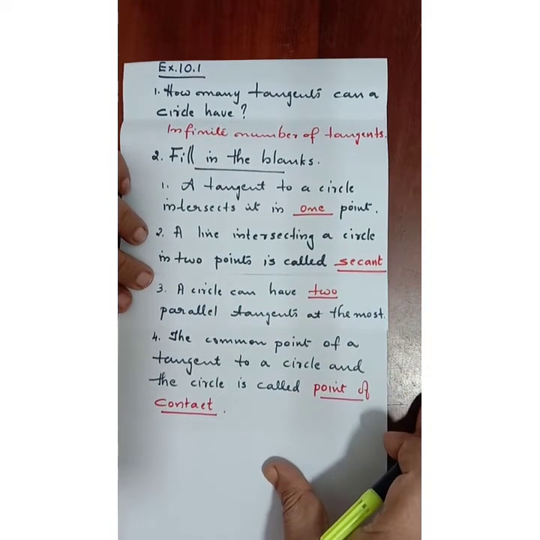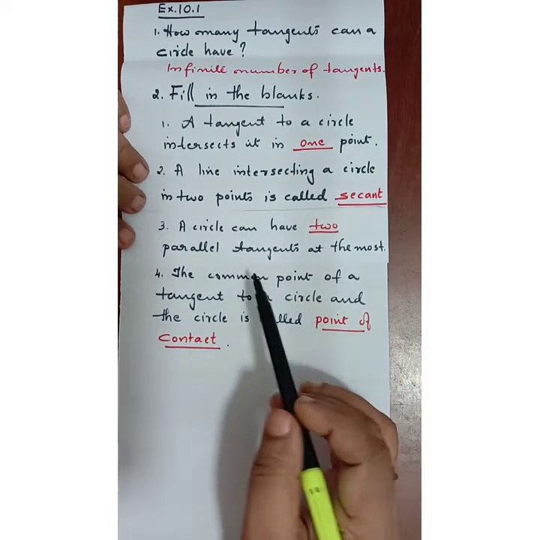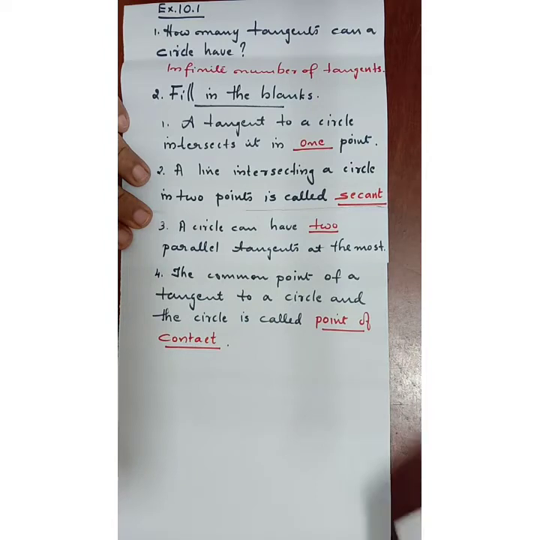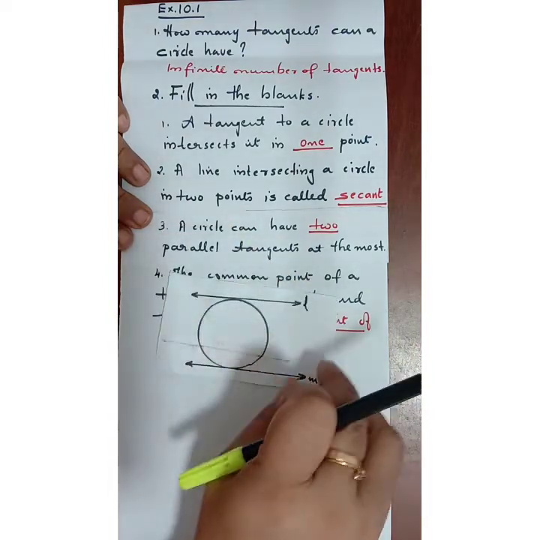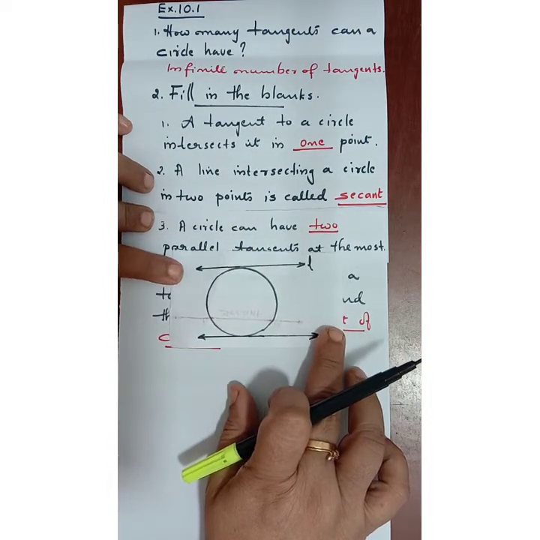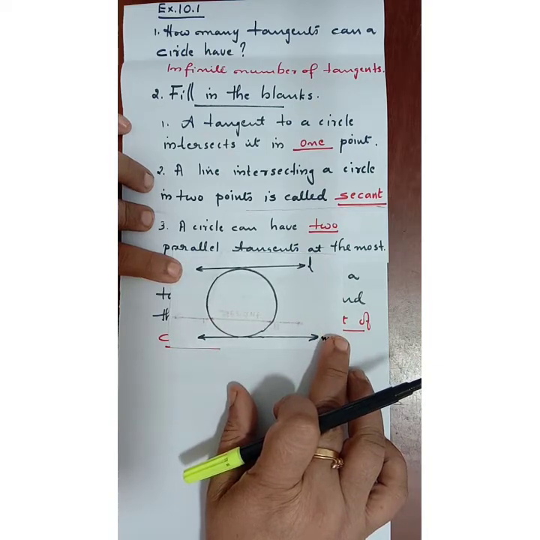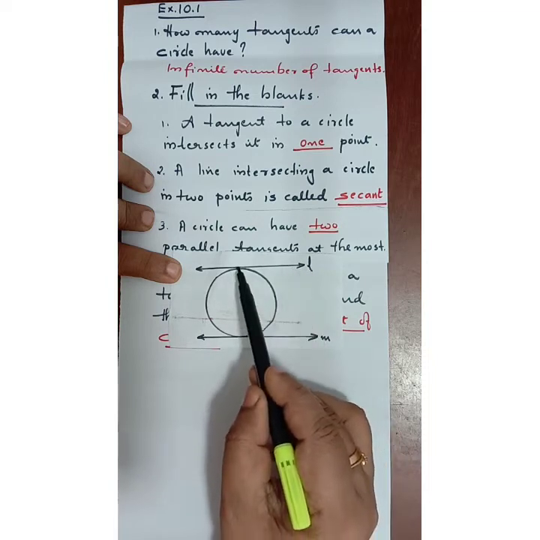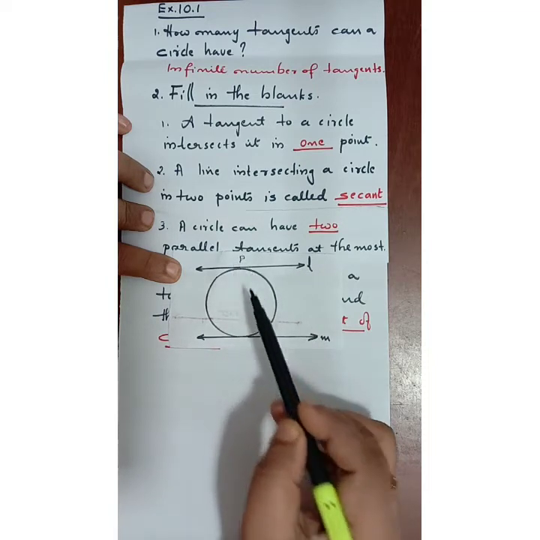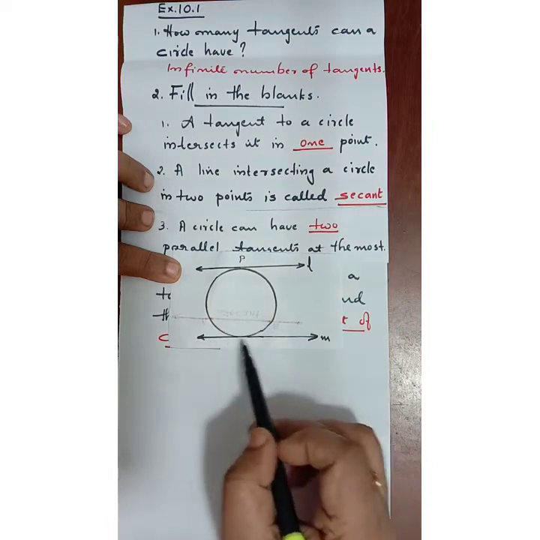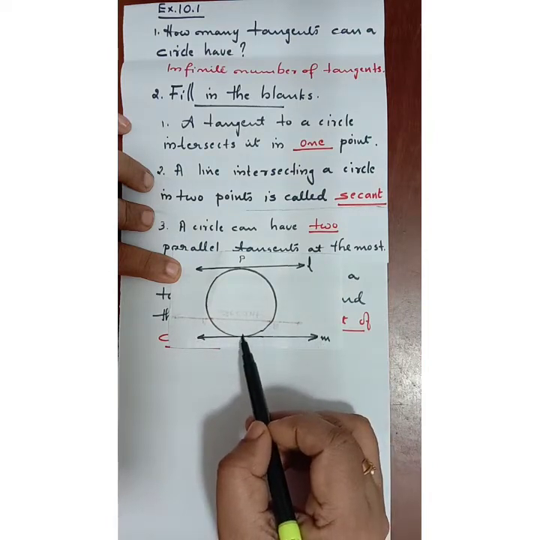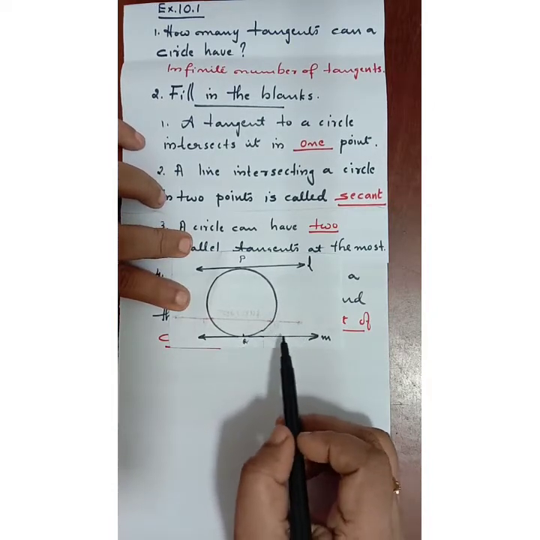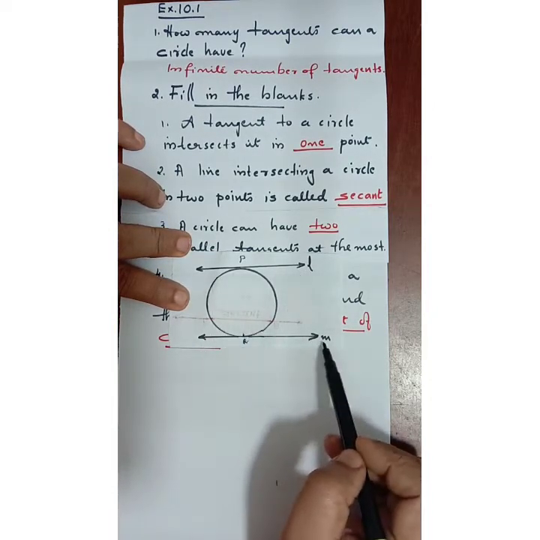Now the third question: a circle can have two parallel tangents at the most. Look at this figure, you will understand. See the circle. This circle has a tangent L at the point, let us call it point P. P is the point of contact. Another one, M, touches at the point Q. So this L is parallel to M.